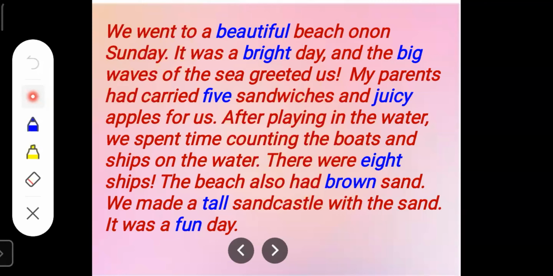My parents had carried 5 sandwiches and juicy apples for us. The word 5 tells us how many sandwiches were there. So 5 is a describing word. And the word juicy tells us what kind of apples there were. So juicy is also a describing word. Next, there were 8 ships. How many ships were there? There were 8. So the word 8 tells us how many ships were there.